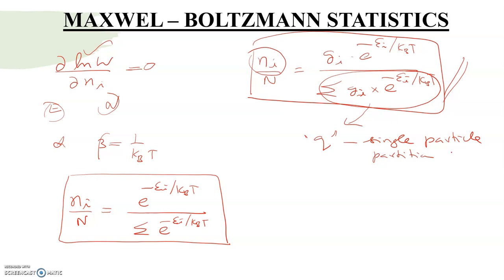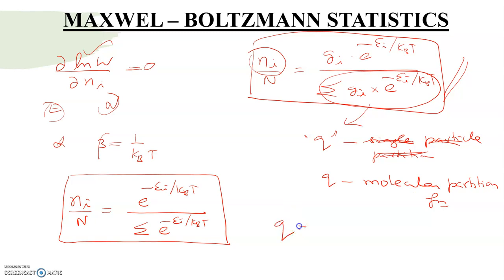We can also say Q is the molecular partition function, single particle partition function, or molecular partition function. Are you able to understand?